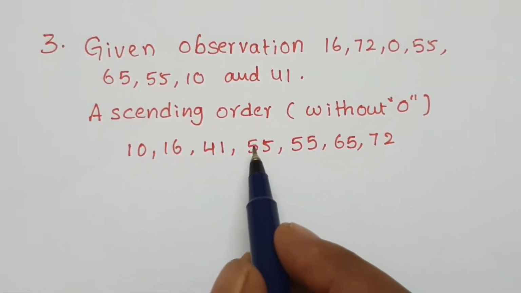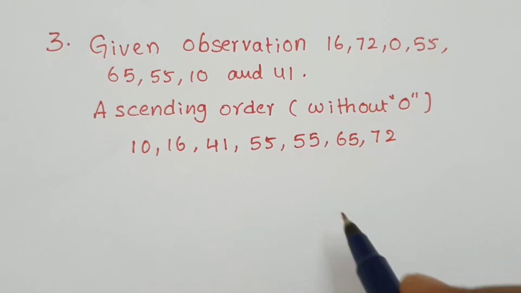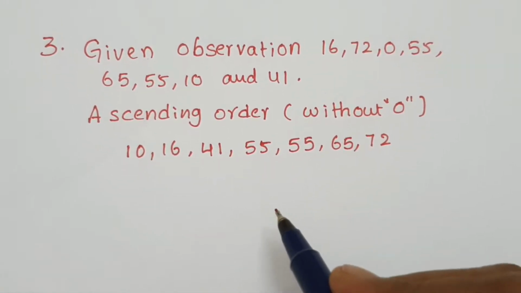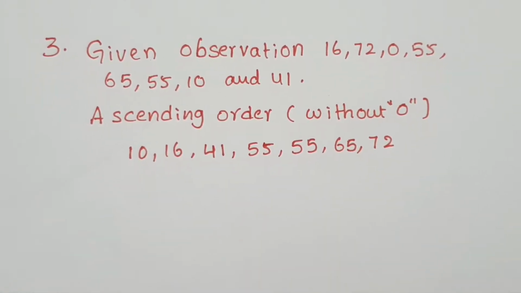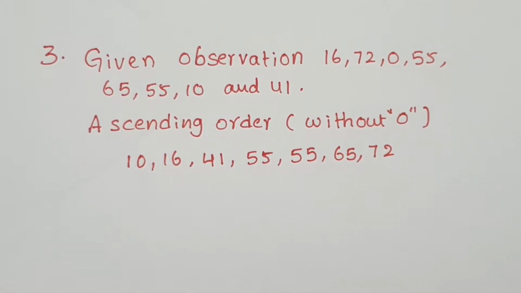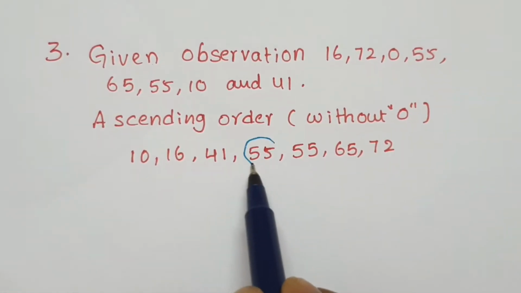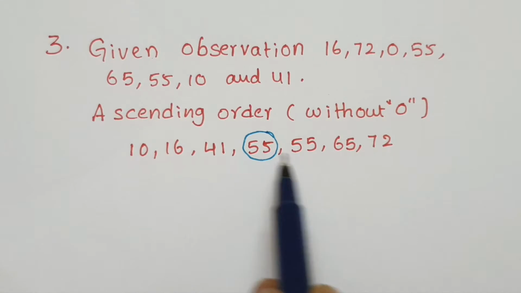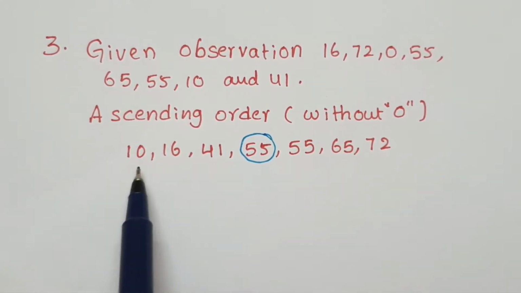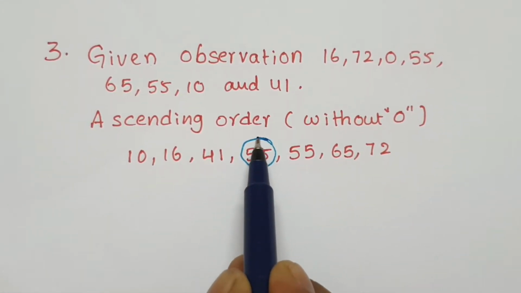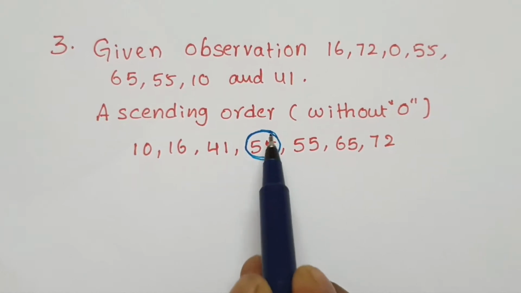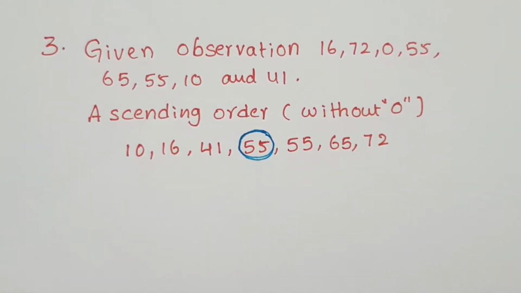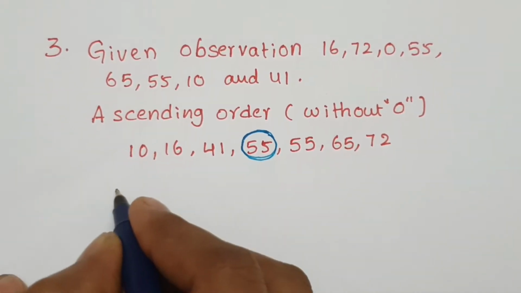Here 7 is an odd number, so we have only 1. The middlemost value is this 55, the fourth place. This side 3, this side 3, leave them. The one in the middle is called the median.